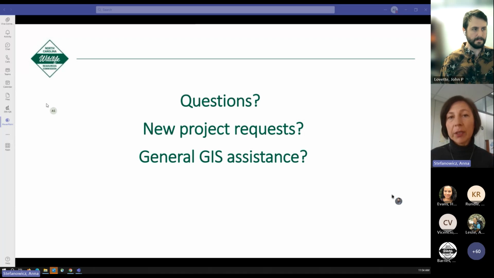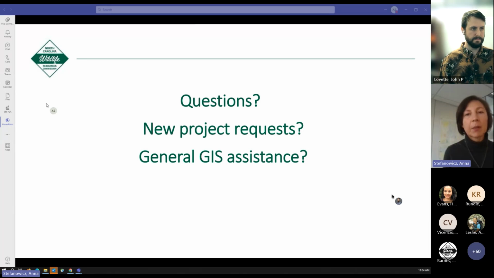Yes, definitely. I have heard the same question or idea a while ago, and I would like to follow up with you, and also with inland fisheries staff, just to make sure that staff from both divisions are on the same page in terms of accessing the data and updating the data.